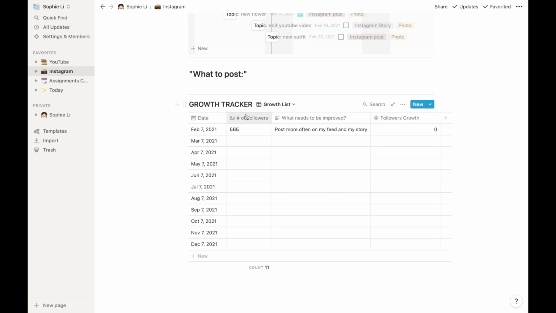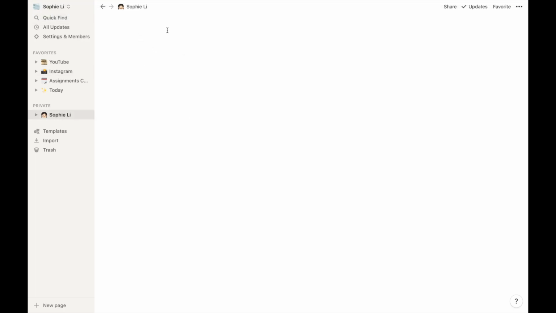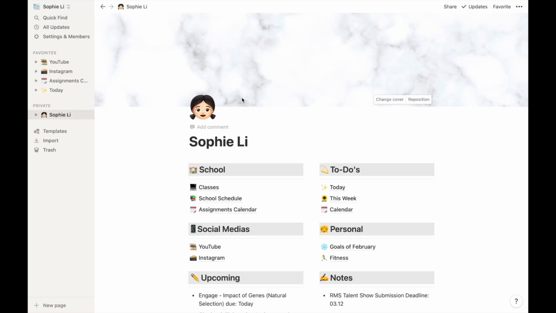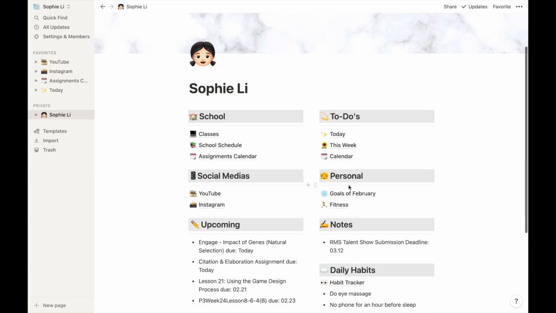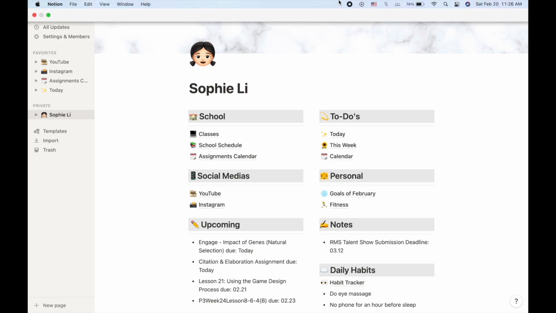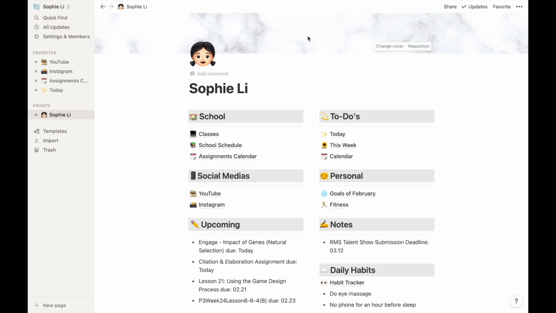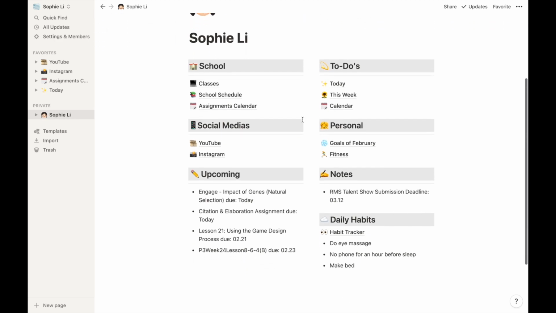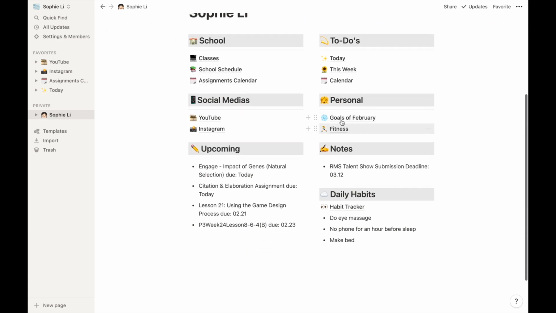And over here it has my growth tracker, and the same thing for my YouTube. I track my growth every month. Today is the 20th, so I'm going to be entering the growth again on the 20th of March, which is basically a month.